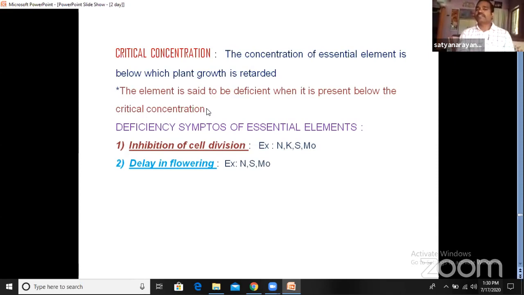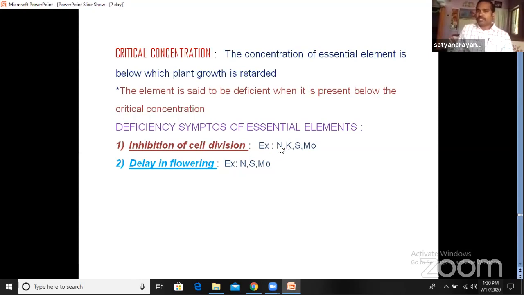Then, delayed flowering. When flowering is delayed, we cannot get a crop or fruits in time. Delayed flowering is caused by the deficiency of nitrogen, sulfur, and molybdenum. Here we can see that a single element does not cause only one specific disease.